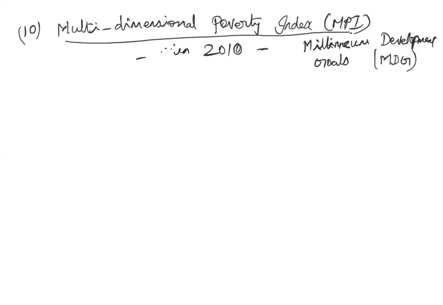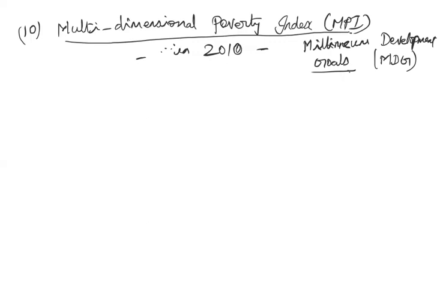Based on those targets, each and every citizen in each and every country should have certain standards of living. Okay, that is the target. So if the majority of the population in that particular country are not meeting these MDG goals fixed by the United Nations, then they are considered to be poor. Okay. So in the multi-dimensional poverty index, a person is poor in so many angles.